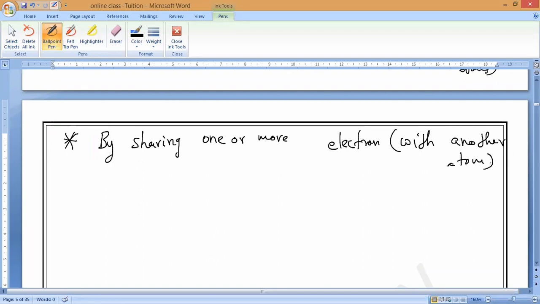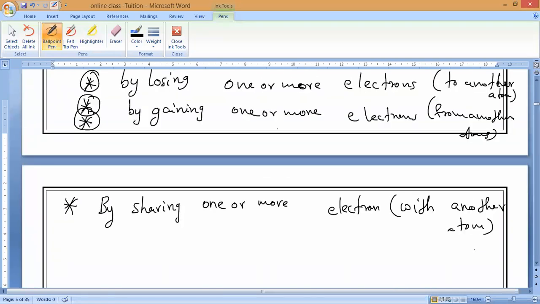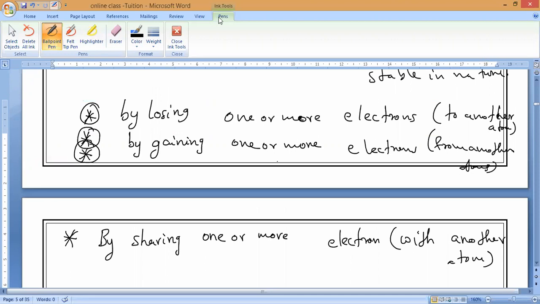Unstable atoms will try to get the stable electronic configuration by how many methods, guys? By 3 methods. What are the 3 methods? By losing one or more electrons to another atom. By gaining one or more electrons from another atom. By sharing one or more electrons with another atom. Do you understand? Please respond. Yes or no? Yes, sir. So now, please write it.